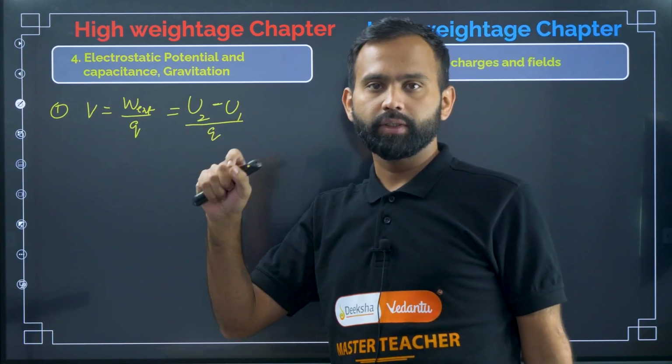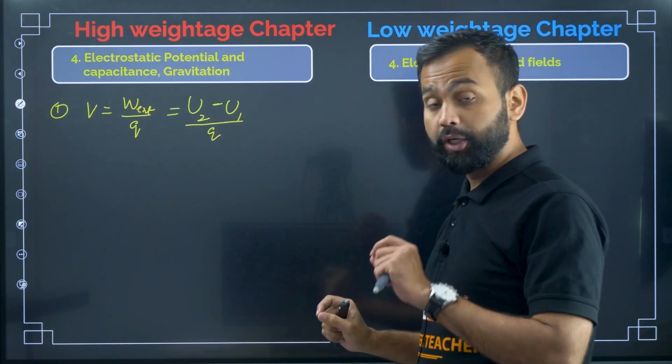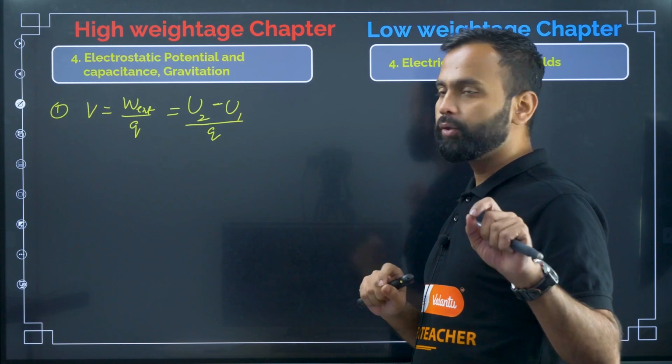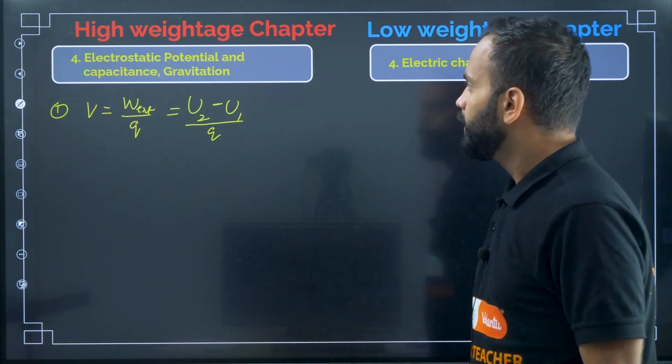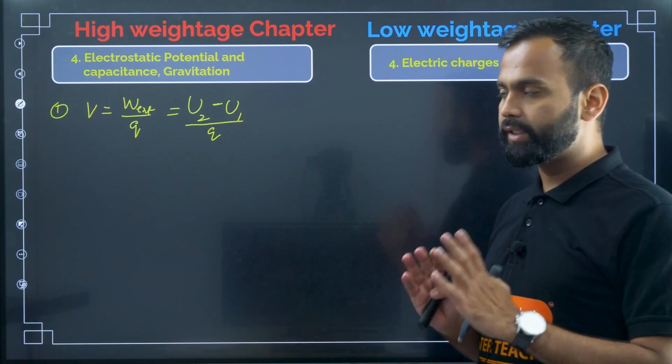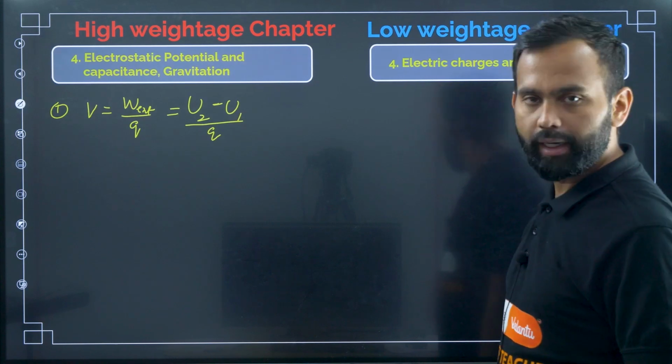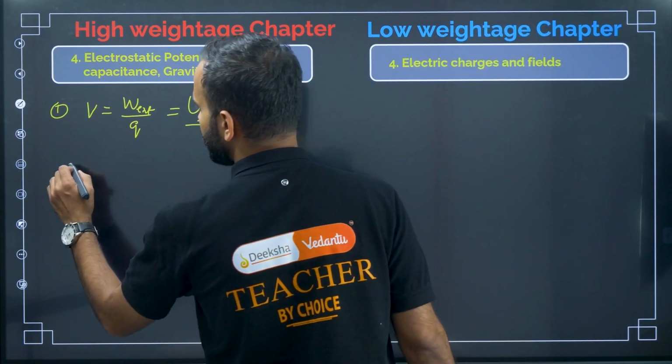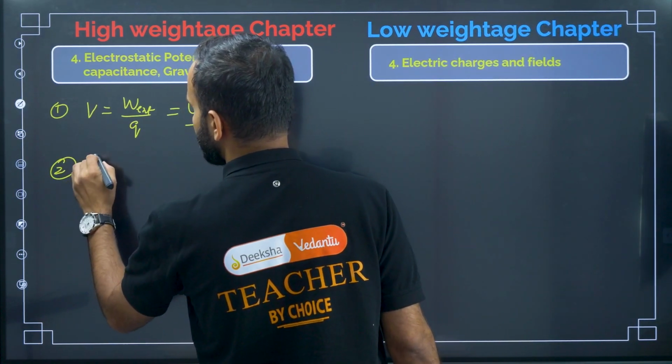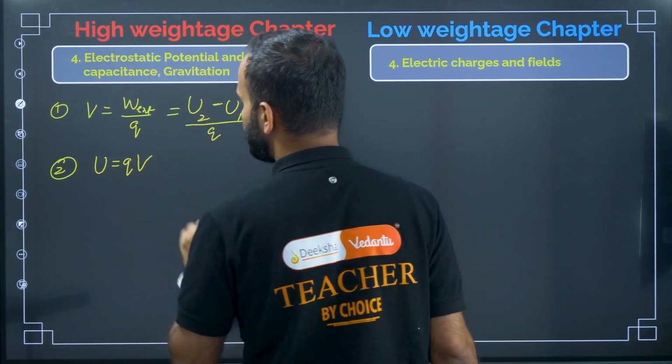U1 is the potential energy of the charge at a particular point, which is near the system of charges. So you should know the basic definition of the electrostatic potential, and then the electrical potential energy. Second one, electrical potential energy, U equals Q into V.